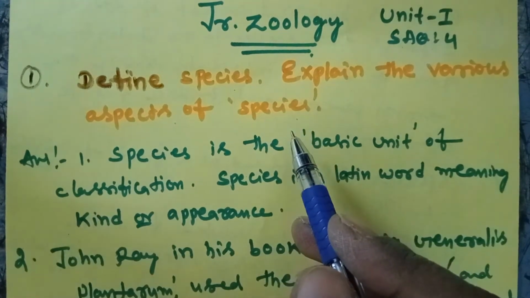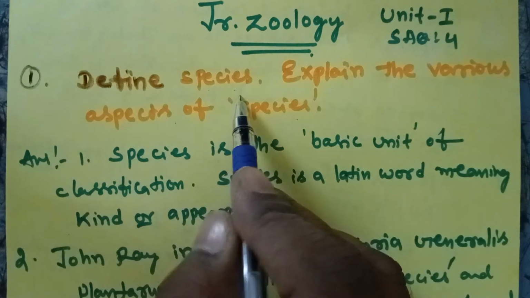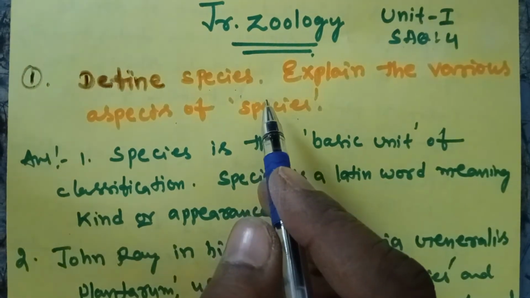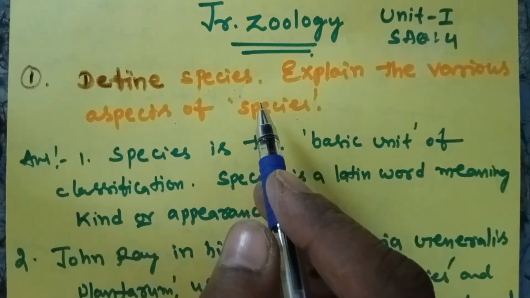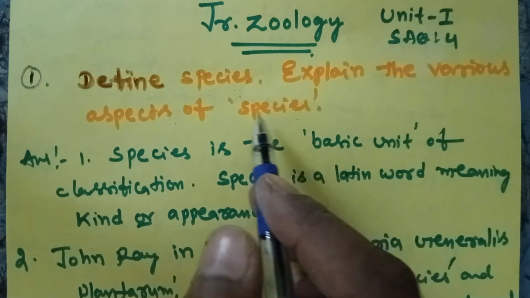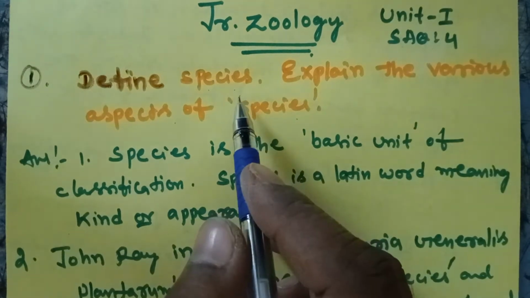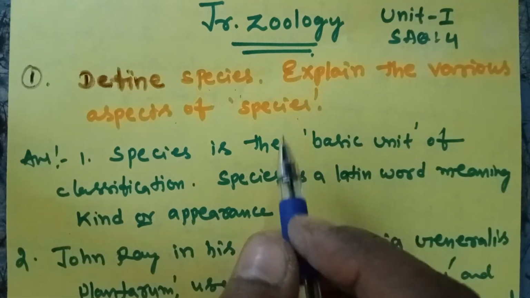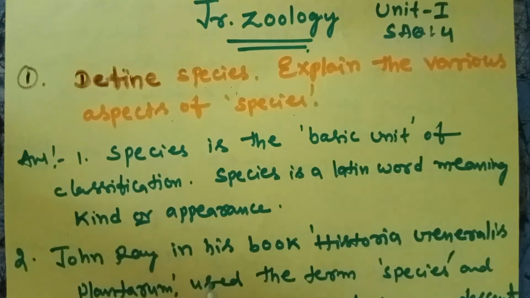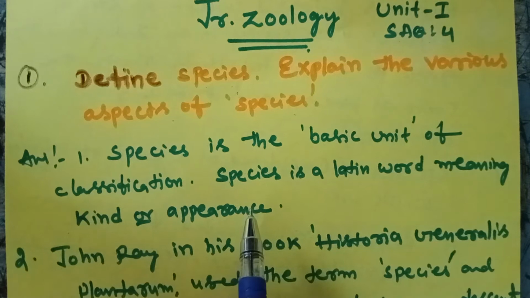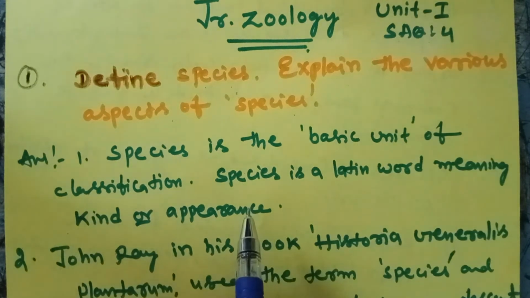Generally, the word species is used as a taxonomic position. So what are species in the entire animal kingdom, among all the living animals or organisms? Many different types of species are there. So how do we define the word species? Generally, many definitions are there, given by many different scientists.